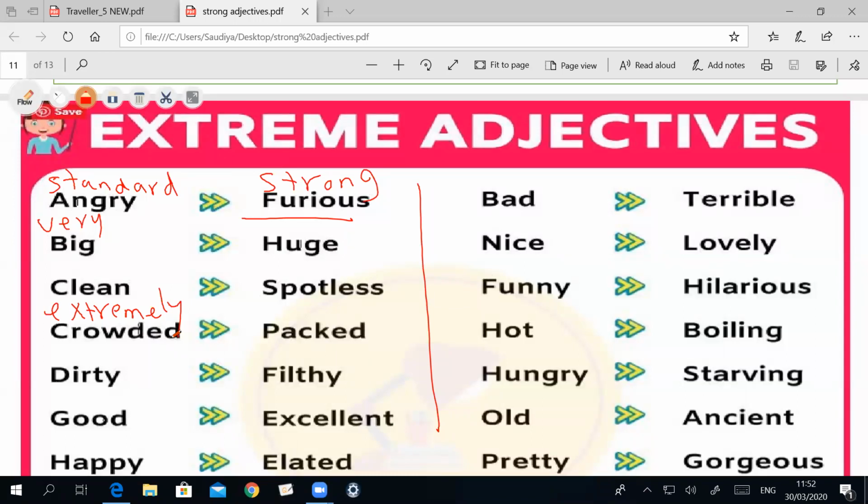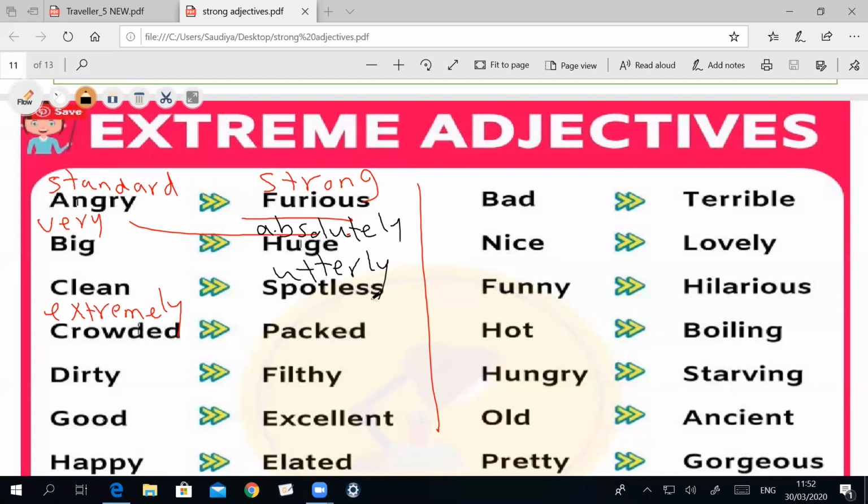Every one of these standard adjectives has another strong adjective. Angry, but can I say very furious? Of course not. In this group, you have to say absolutely or utterly.